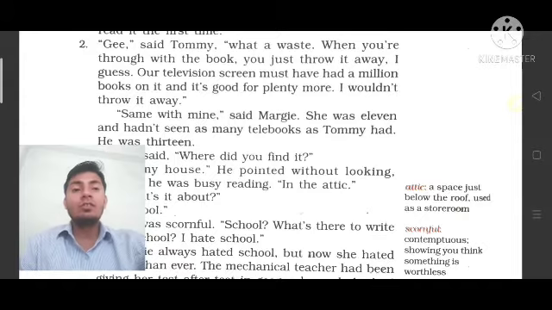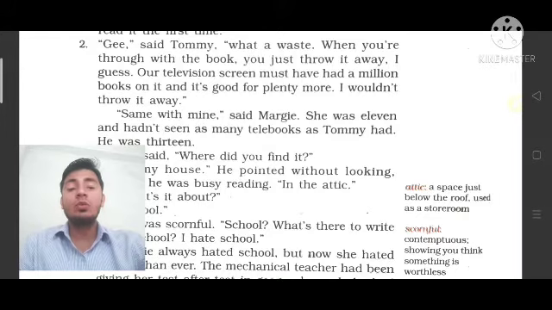So our television screen must have had a million books on it, and it's good for plenty more. I would not throw it away.